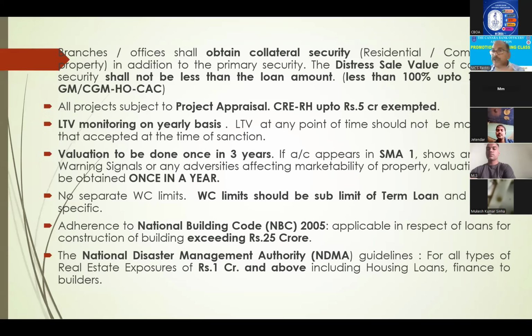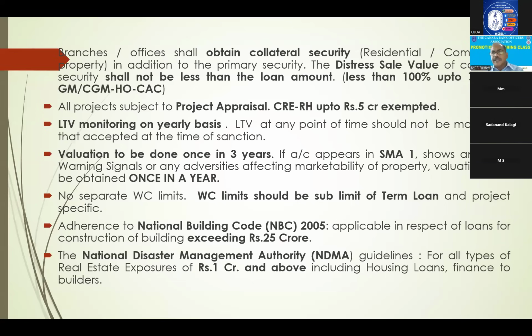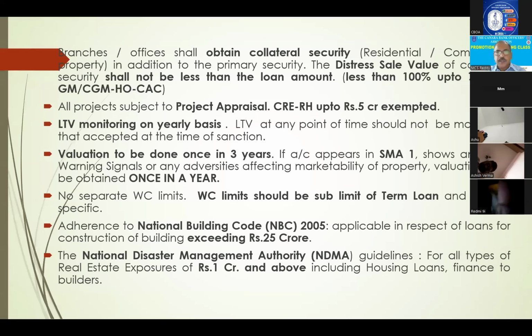Then two issues here. One is the National Building Code and the second one is the National Disaster Management Authority. Several times this question has appeared. The NBC code is applicable for project loans exceeding 25 crores. In the National Building Code they have given guidelines, for example, that the fire service vehicle should be able to run around. Those guidelines they have to follow if you are giving more than 25 crores. And the second one, the National Disaster Management Authority guidelines, are applicable for real estate exposures of 1 crore and above. So these two they have to continuously confirm, and sometimes we insist on a certificate also, right?